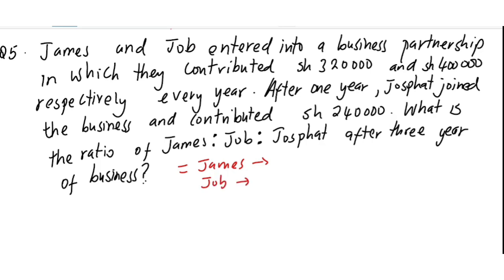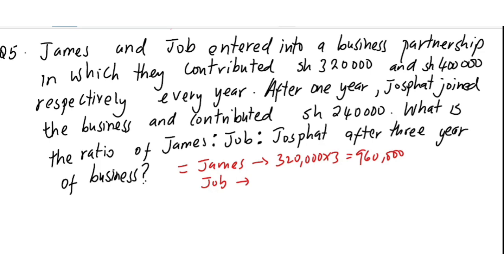James contributed 320,000 multiplied by 3, because that's for 3 years. So 320,000 times 3 gives you 960,000. You can pause the video and do this by yourself.